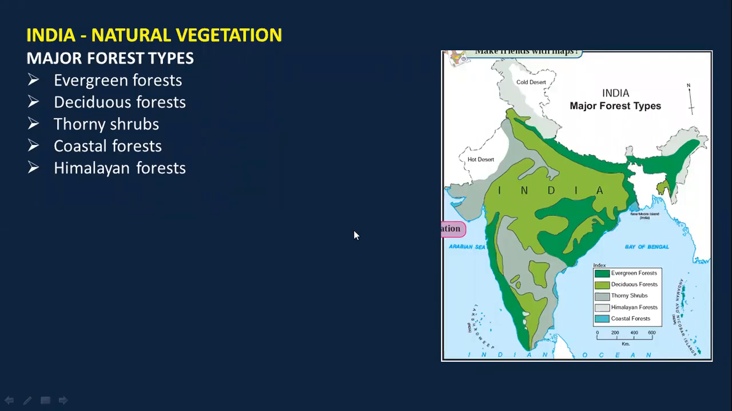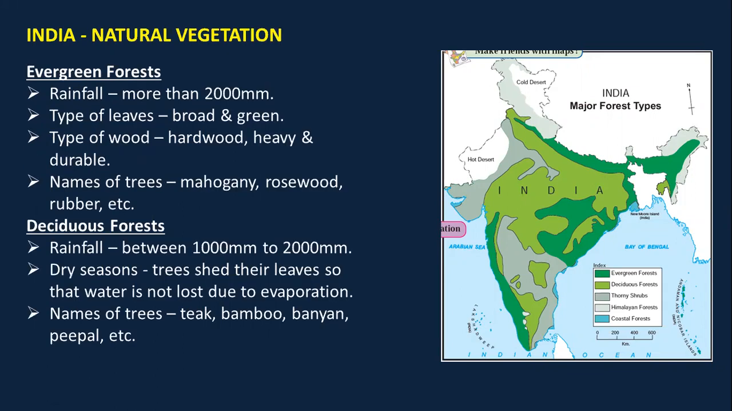Okay, so now let's move ahead and continue with chapter 5, that is natural vegetation and wildlife. About India's natural vegetation, we have five major types of forest, that is evergreen forest, deciduous forest, thorny shrubs, Himalayan forest, and the coastal forest. We are going to study each of them in detail.